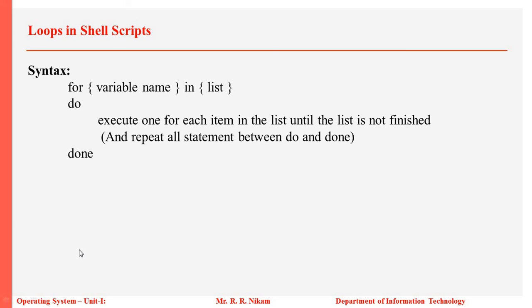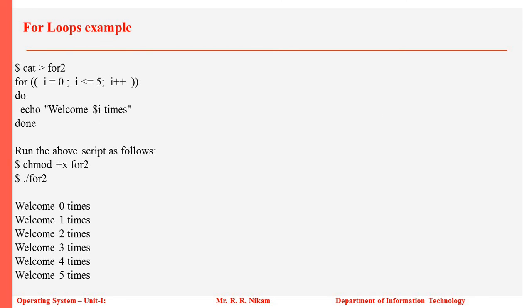Then the next command is the loops in the shell script. So we have the loops over here. For the for loop, we need to specify the variable name in list. Then do, what is to be carried out, the operation in the do part, and again very importantly to close, we need to specify done. This tells us that this is the end of the for loop. This is the example of a for loop.